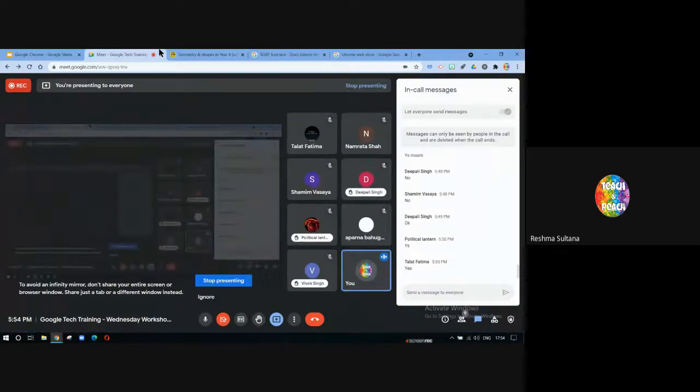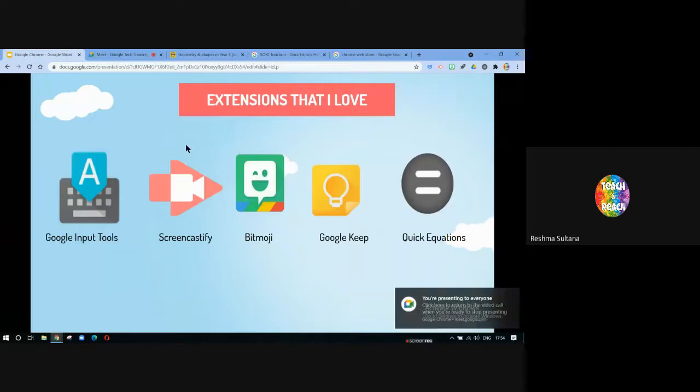Now, some of you said that you have been using extensions. Can you type your favorite extensions? What is that one extension that you always use, if you are a user of extensions? Anybody? VPN, Google Meet attendance. Yes, that's a great extension. It automatically records your Google Meet attendance in an Excel sheet, that is Google Sheet. Great. So yes, that's about a few extensions.